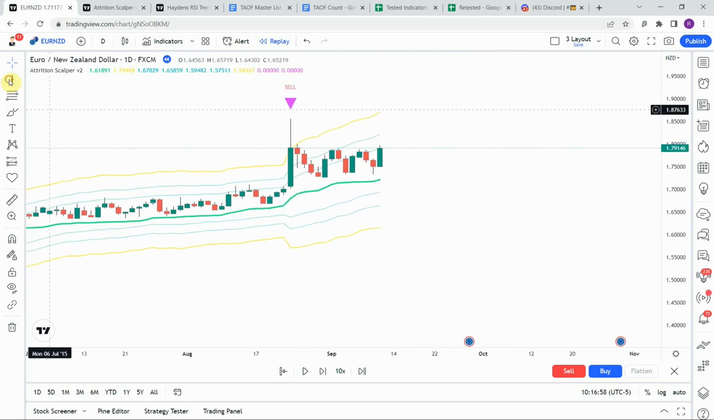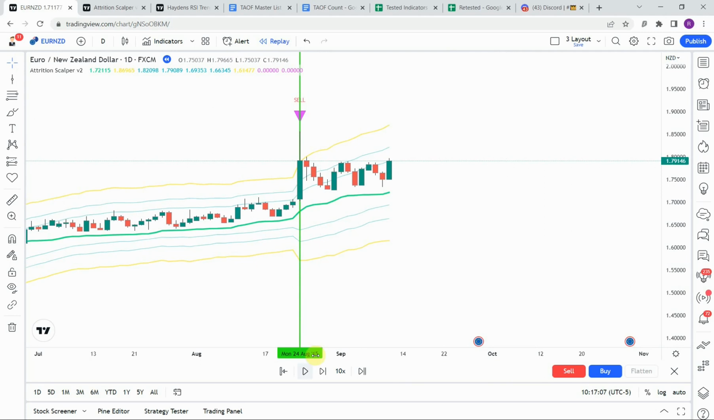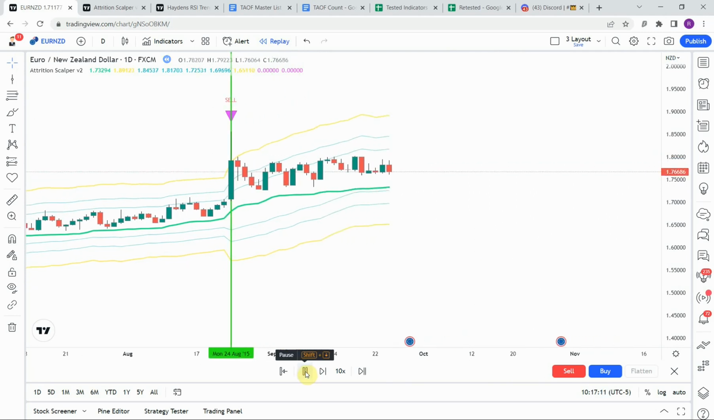All right, so we get our next signal right here. It's also going to be a sell signal. You see that we get that spike and we get that sell signal right there. And we get a pretty nice little push to the downside there, which also gets us to our take profit. Let's go ahead and continue on.